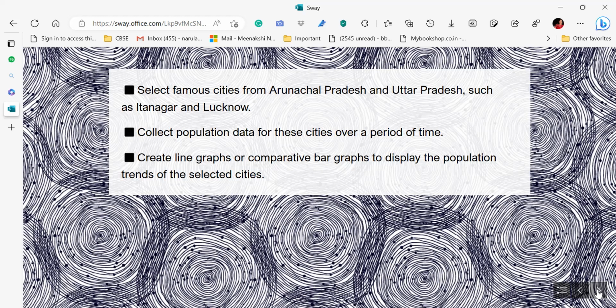Like they can also refer to the presentations of the other students also. It's not like students are doing their projects and they have to hide them from others. No, we are not talking about competition, we are talking about collaboration. Let them discuss with each other. You can also showcase some samples that are really very good. You can appreciate the work, and accordingly students can make changes in their project. Don't be hard, don't be rigid with them, and again give them at least 5-10 days or maybe a week or so, so that they can change and then they can submit the same, right? Give them time to do the needful. Projects cannot be done overnight, okay?